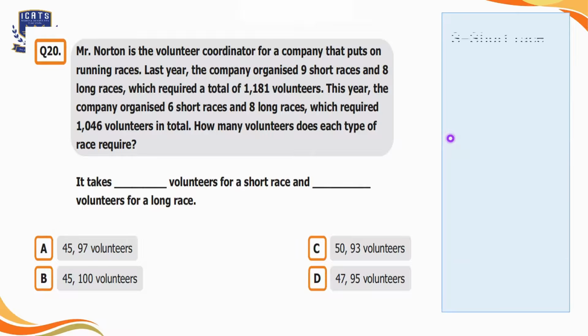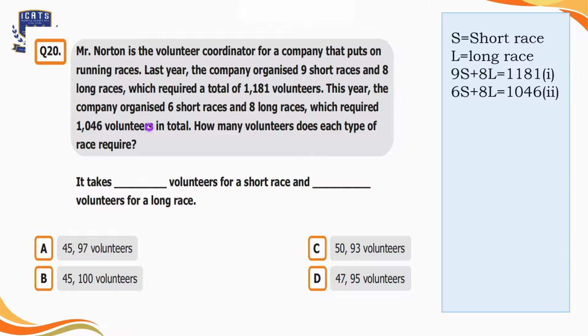So here, let S represent the short races and L represent the long races. It is given in the question they organized 9 short races and 8 long races last year. It required a total of 1,181 volunteers. So we can form our first equation on the basis of this information. Then this year, the company organized 6 short races and 8 long races, which required 1,046 volunteers in total. So this is our second equation.